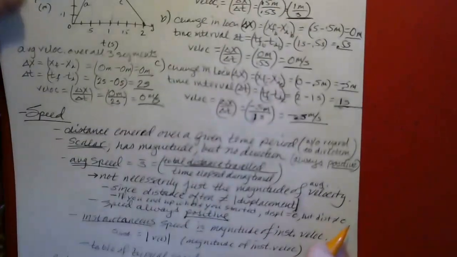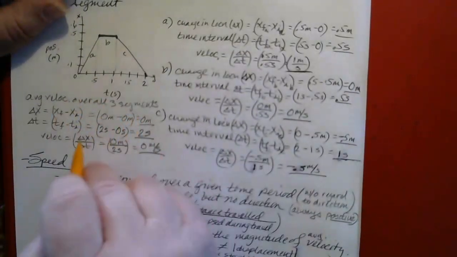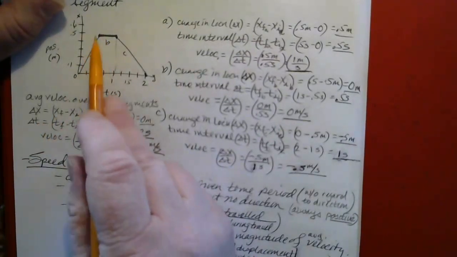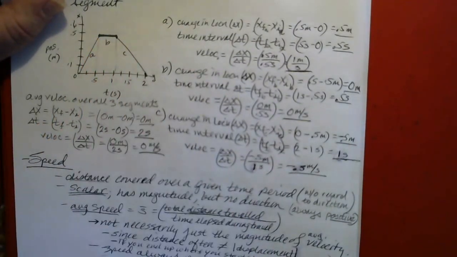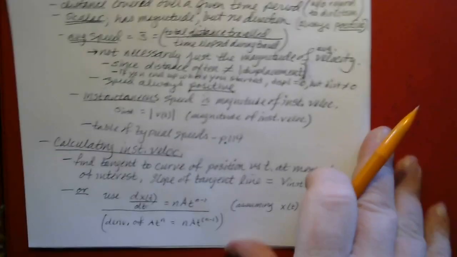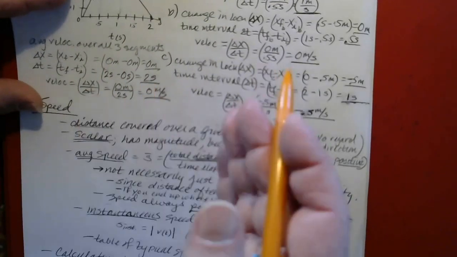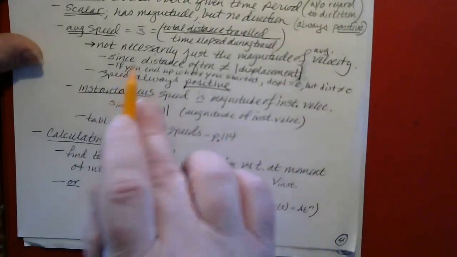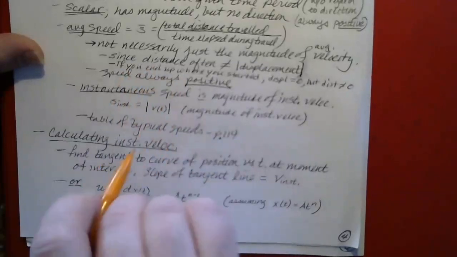Just like in that previous example here. Displacement for the overall process was 0, but the distance for the overall process was 1 meter. So, the absolute value of 0 is 0, but the distance was 1, not 0. So we have to keep that in mind. Speed is not necessarily just the magnitude of velocity.